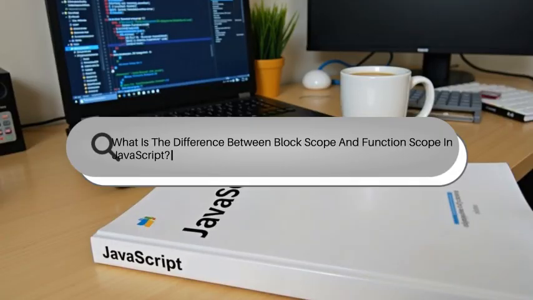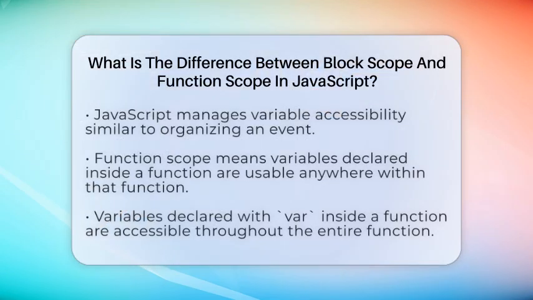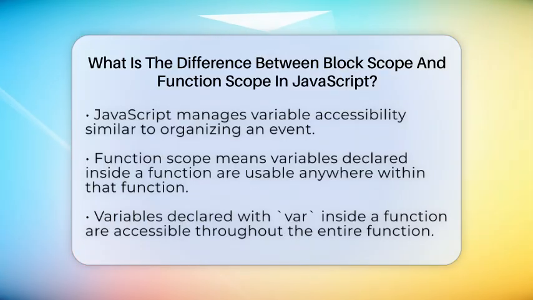What is the difference between block scope and function scope in JavaScript? Imagine you're organizing a big event and need to keep things tidy. In JavaScript, managing where variables are accessible is just like organizing your event. Let's explore how different types of variables behave in JavaScript, especially when it comes to scope.